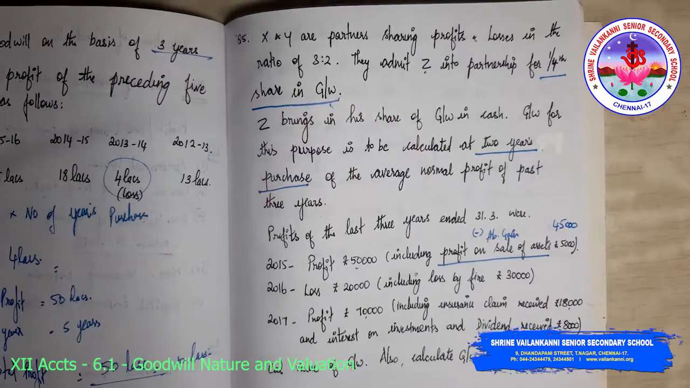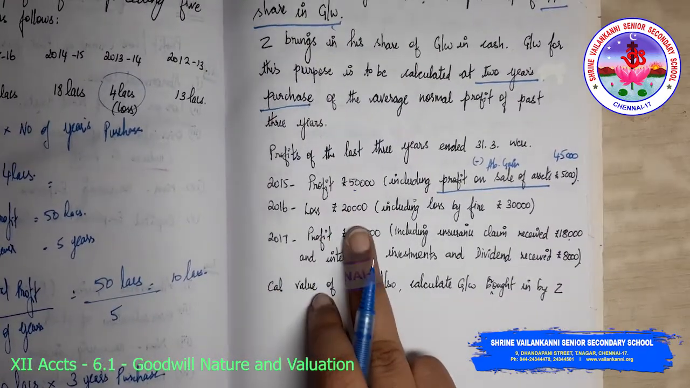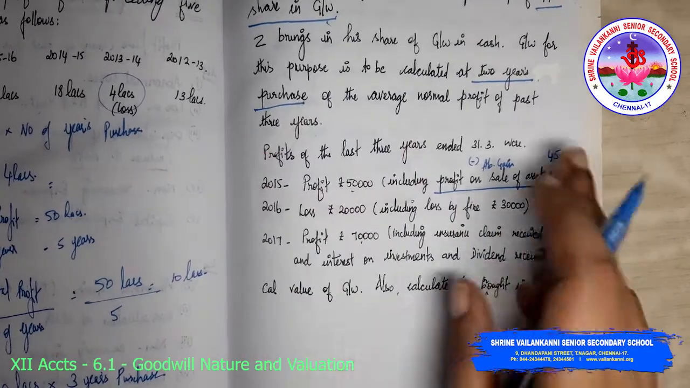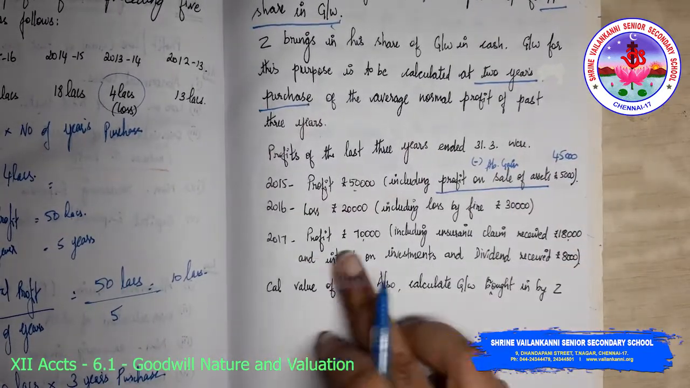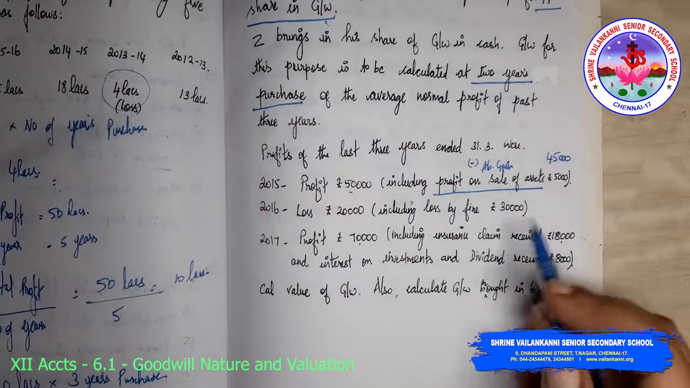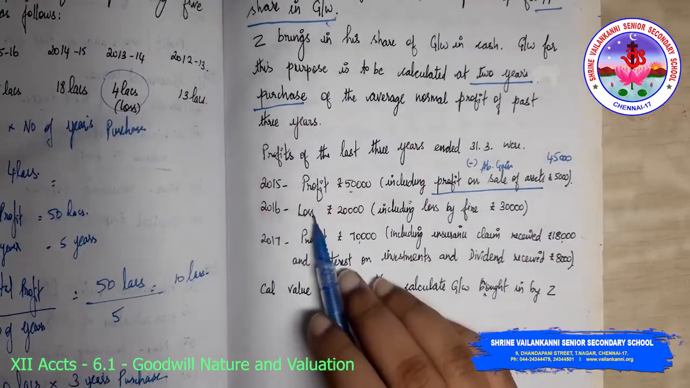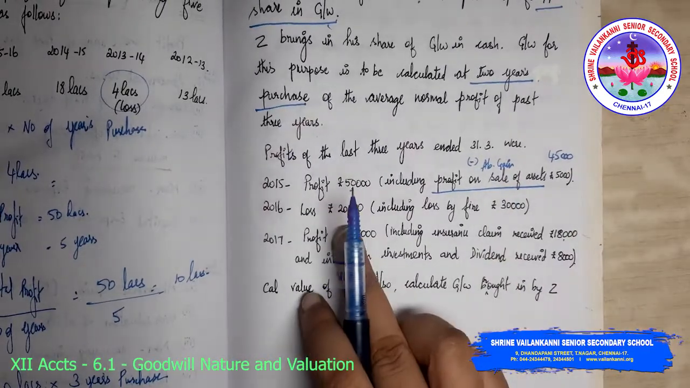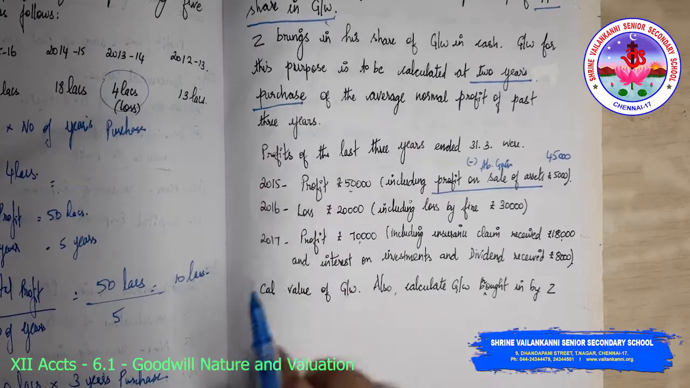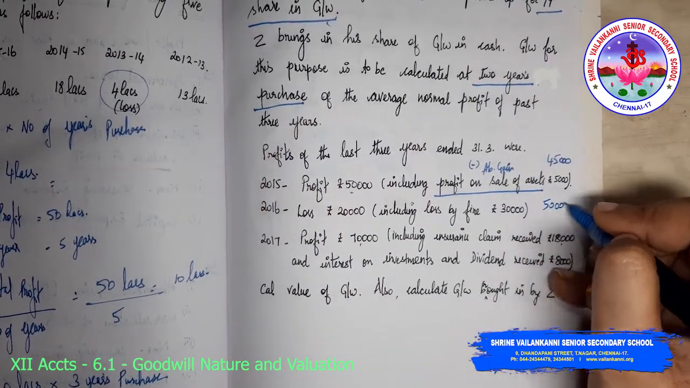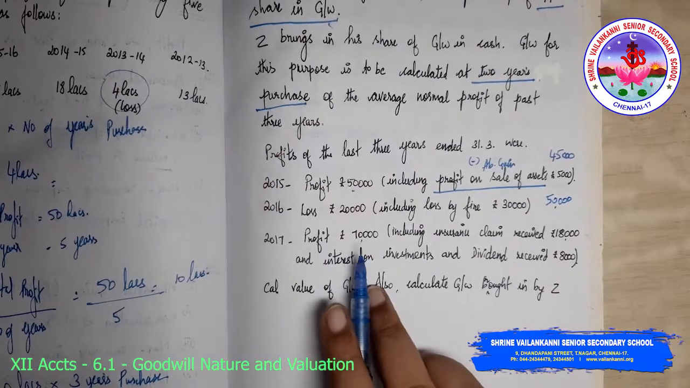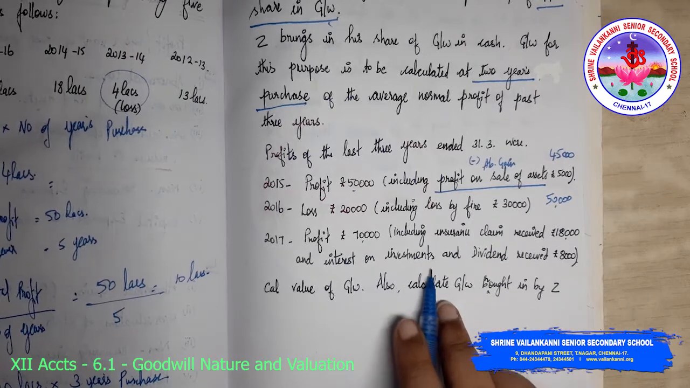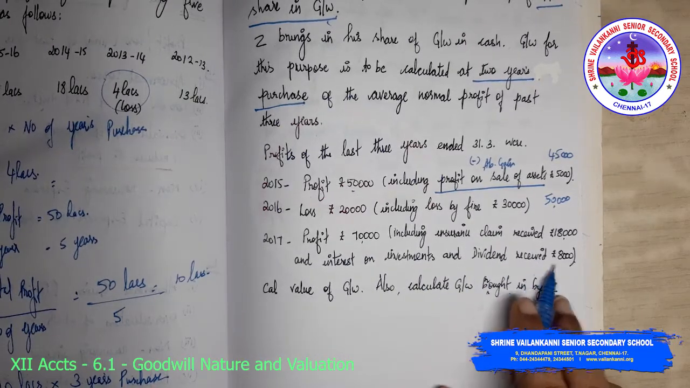I should take 45,000. Now loss of 20,000 including loss by fire 30,000, which means there would have been an actual loss of 50,000. So this is a loss; after this only 30,000. After minusing the 30,000, you have a loss of 20,000. So actual loss is how much? 50,000. Then profit 70,000 including insurance claim received 18,000 and interest on investments and dividend received 8,000.